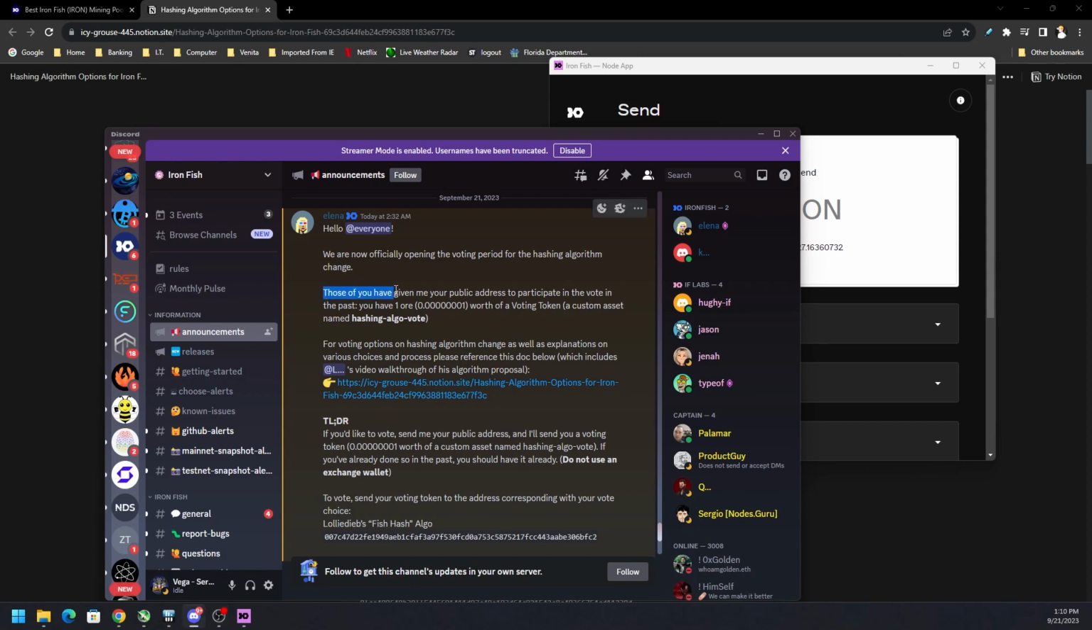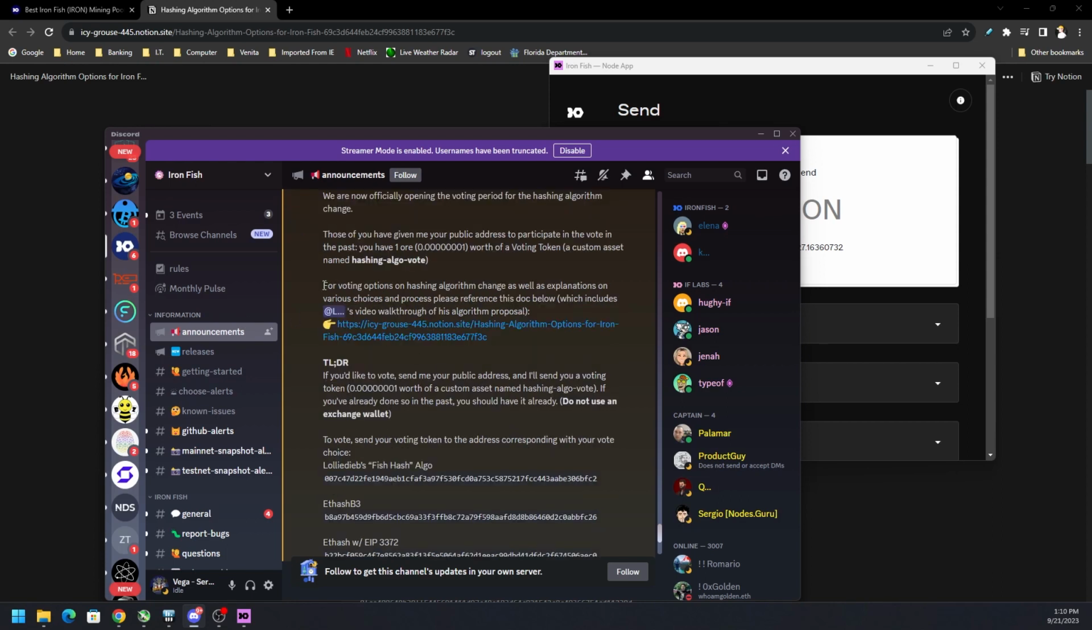And those members who provided their public address to Elena have already been sent one ORE, which is what you need for voting power, right? This is a voting token, a custom asset named hashing-algo-vote, that you would need to send to one of the public addresses that I'm going to show you here in just a second to vote for that specific algorithm.